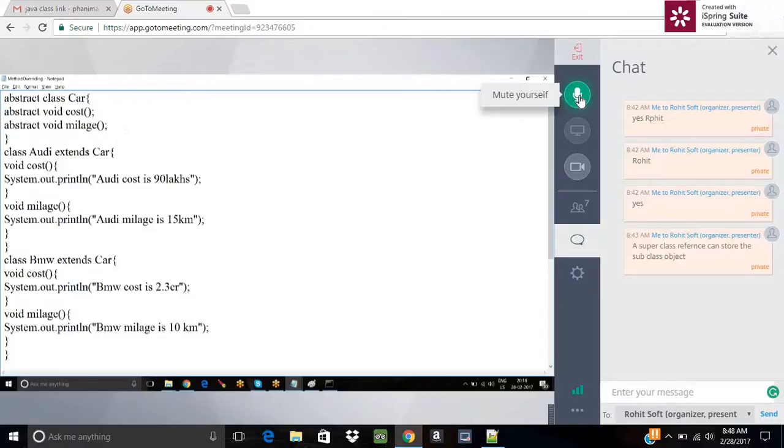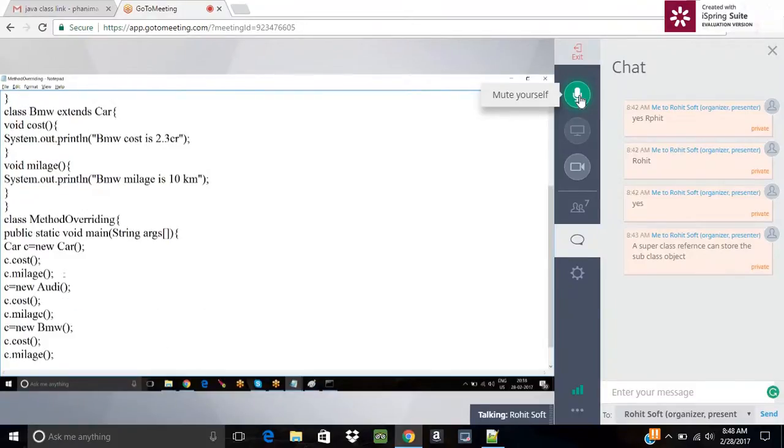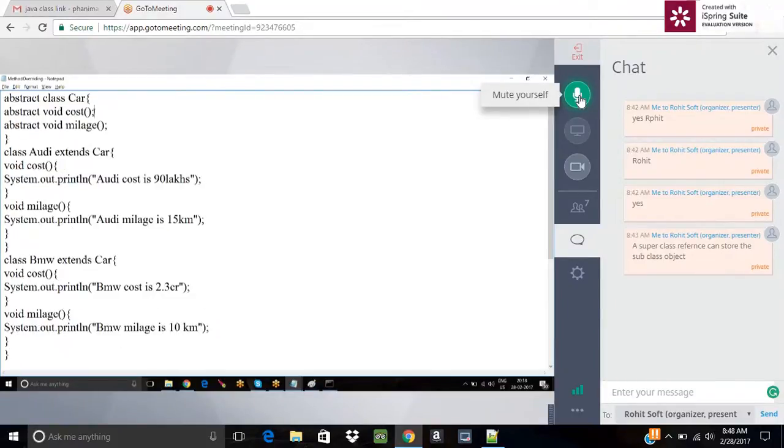Say I'm having cost and mileage, and if I save this and compile, it will compile, but there is one more scenario. In this cost, there is no implementation. In this mileage also, there is no implementation.